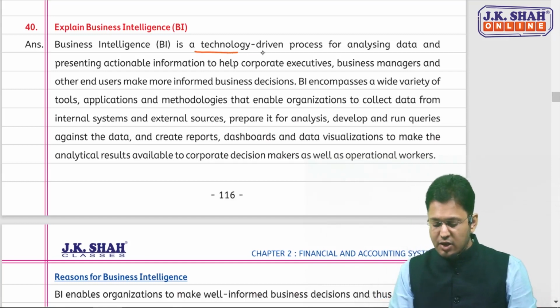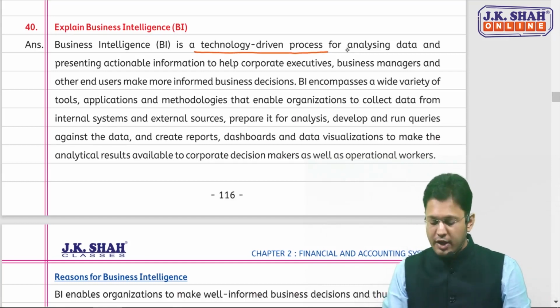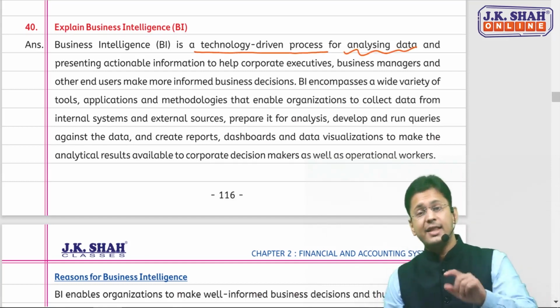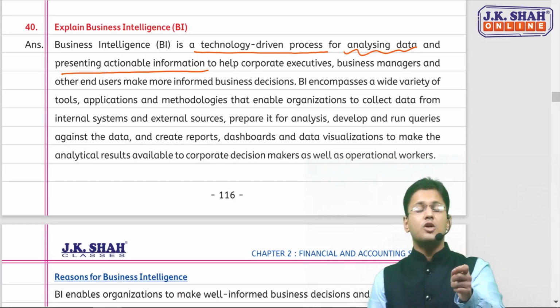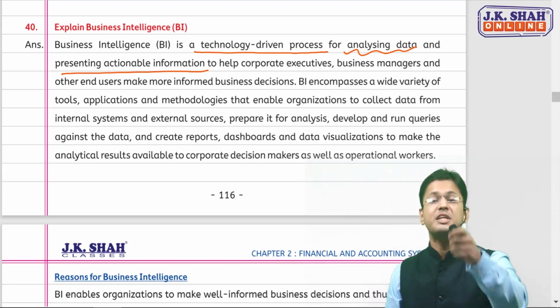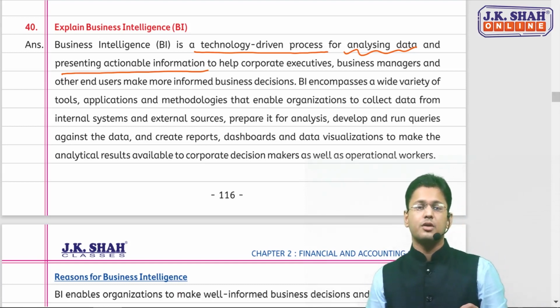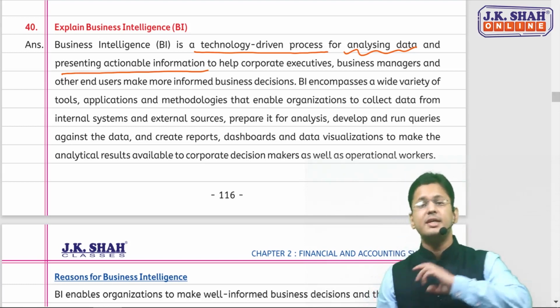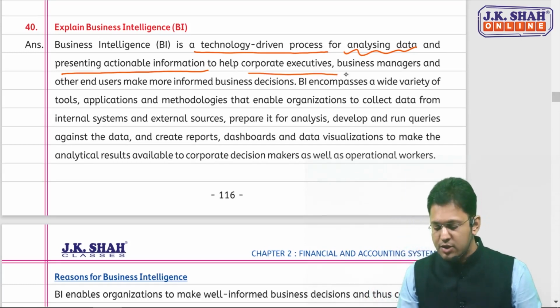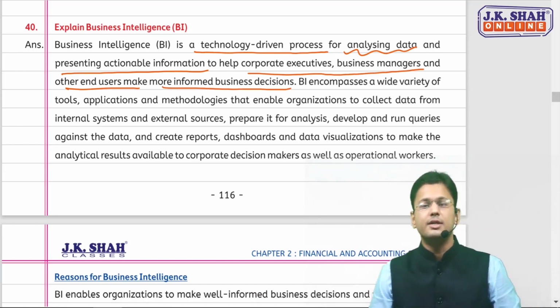It is a technology-driven process for analyzing the data and then presenting actionable information, meaning information on which you can readily take decisions and action, to help executives, managers and users make more informed business decisions.